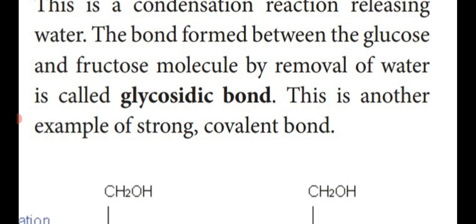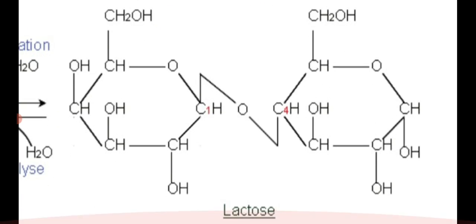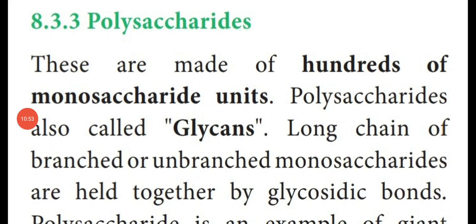The bond between the glucose and fructose removes a water molecule in a bond called glucosidic bond. So this is another example of strong covalent bond. Monosaccharide means they contain only one sugar molecule. Disaccharide means two monosaccharide molecules are combined together to form a disaccharide.